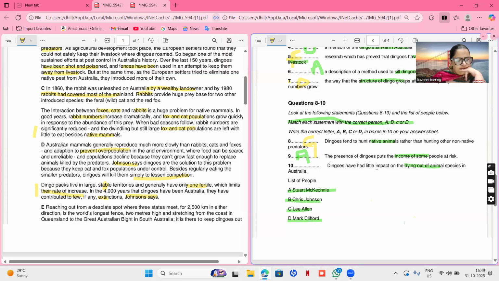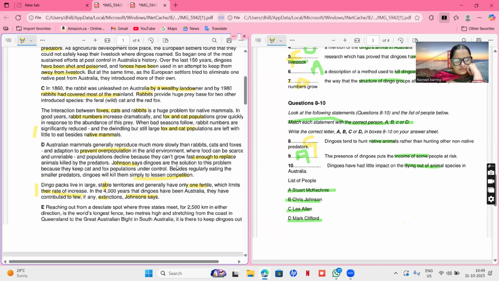Dingoes have had a little impact on the dying out of animal species. I think the answer could be D, but I just want to match it again. Dingoes have had little impact on the dying out of animal species. Australian mammals generally reproduce much slower than rabbits, cats, and foxes, an adaptation to prevent overpopulation, where food can be scarce and unreliable, and population decline because they can't grow fast enough to replace animals killed by predator. Animals killed. Okay, so they are talking about dying out of animals.